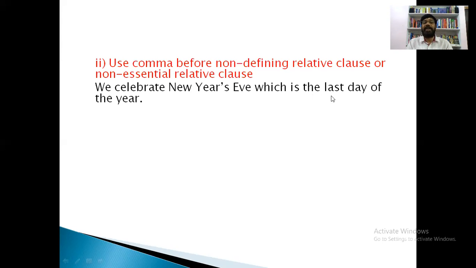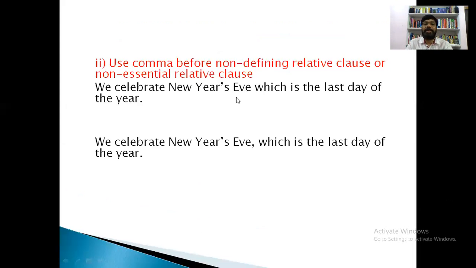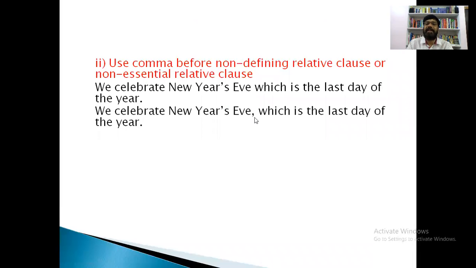Everyone knows that New Year's Eve is the last day of the year, and we need not use this clause. Even in the absence of this clause, we can easily understand. That's why it is non-essential. Such non-essential relative clauses should be separated with a comma. See, here is the comma: we celebrate New Year's Eve, which is the last day of the year.